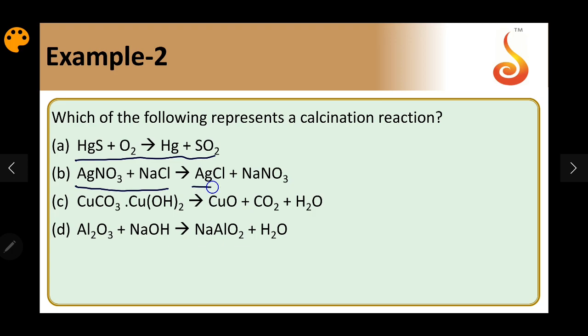AgNO3 plus NaCl gives AgCl and NaNO3. It is a double decomposition reaction, a precipitation reaction, so it cannot happen in calcination. And you can see here copper carbonate is decomposing to copper oxide along with loss of carbon dioxide and water. So this is the one which can happen in calcination. The fourth one: Al2O3 plus NaOH giving NaAlO2 and H2O. This happens in the leaching process of concentration of bauxite. So option C is the one which is a calcination reaction. So the answer should be C.